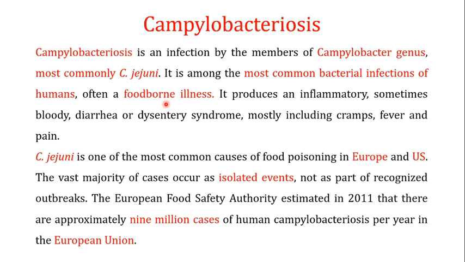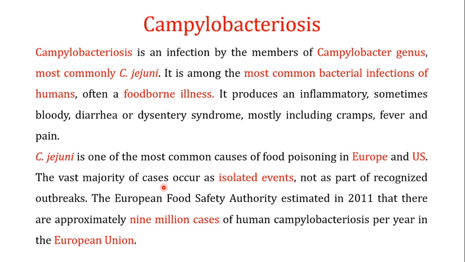During Campylobacteriosis, an inflammatory, sometimes bloody diarrhea or dysentery syndrome is generated, mostly including cramps, fever, and pain. Now, this C. jejuni is one of the most common causes of food poisoning in Europe and the US.